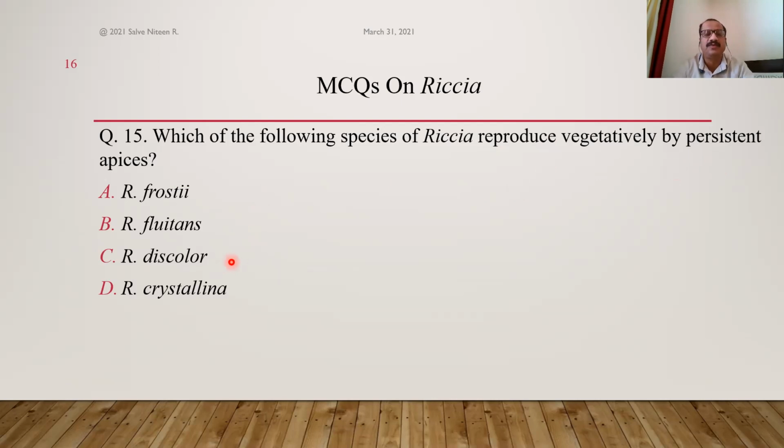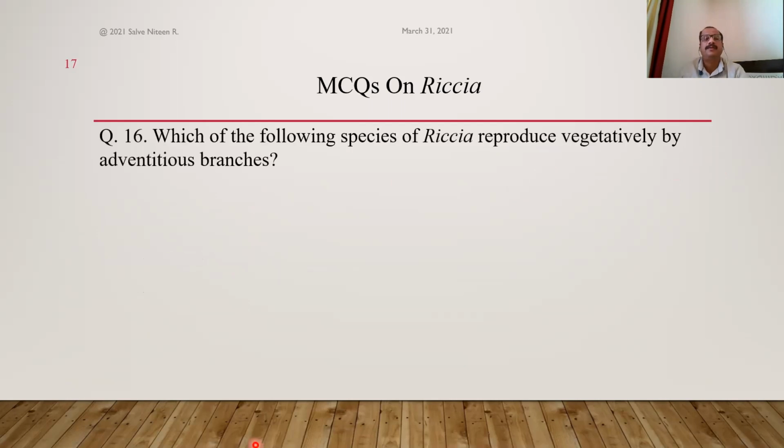And the characteristic feature of this species is that it is a xerophytic species found in dry regions. So this species reproduces by the persistent apices method of vegetative reproduction. So here option C is the correct answer. Okay.